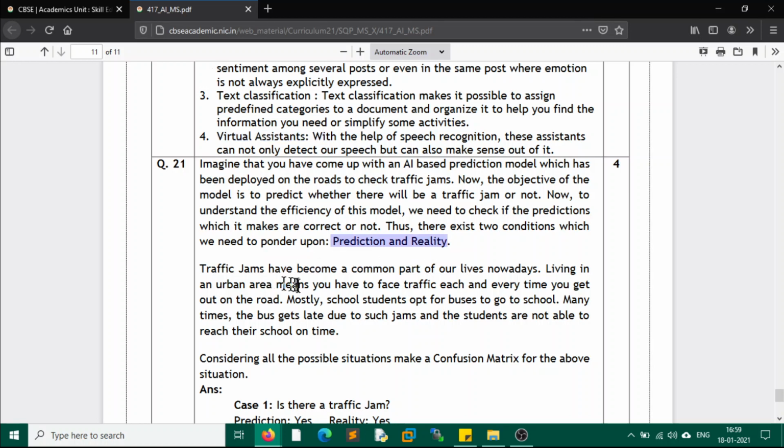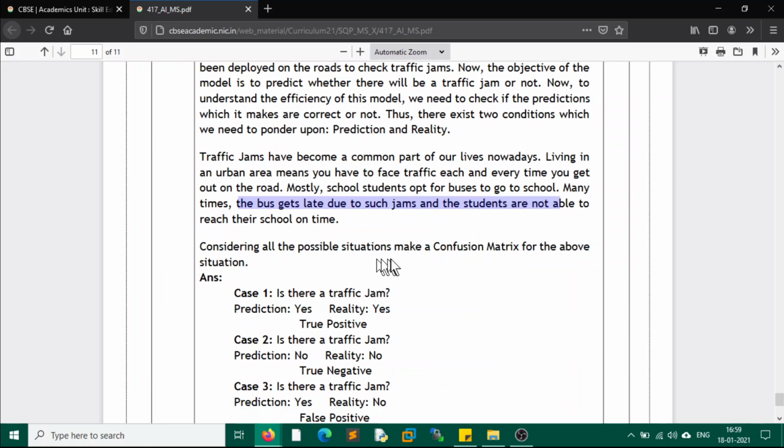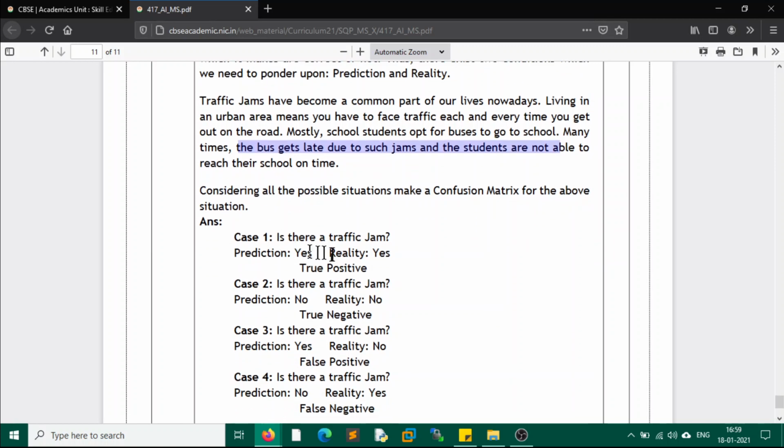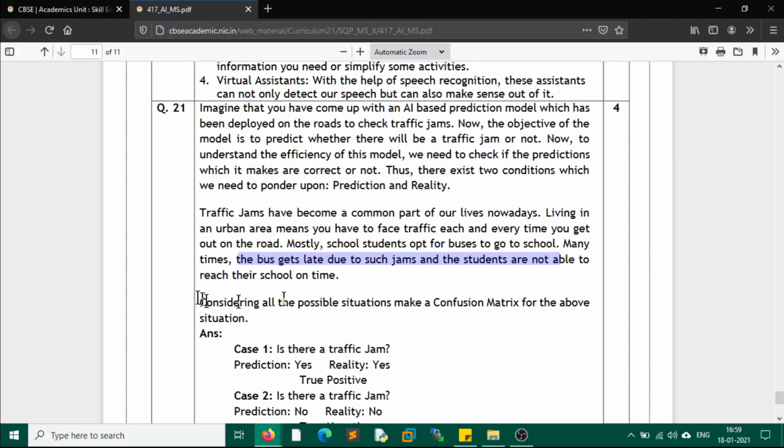Traffic jams have become a common part of our lives nowadays. Living in an urban area means you have to face traffic each and every time you get out on the road. Mostly school students opt for buses to go to school. Many times the bus gets late due to such jams and students are not able to reach their schools on time. So considering all the possible situations, make a confusion matrix for the above situation. You need to consider all the situations and prepare the matrix.